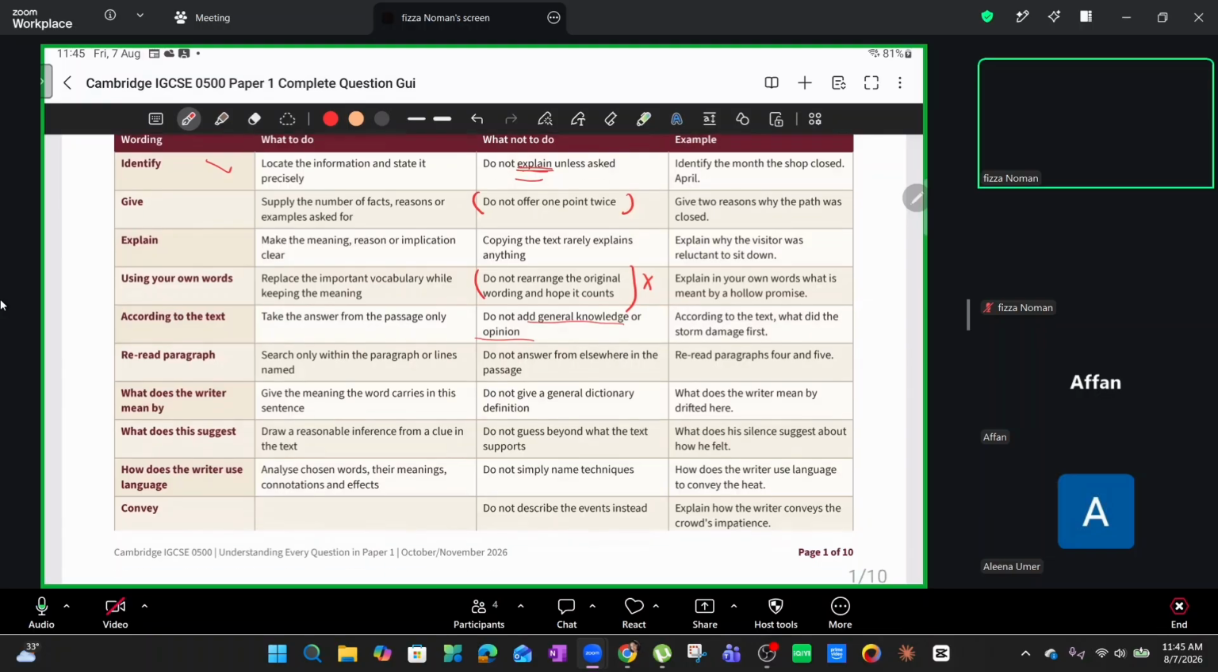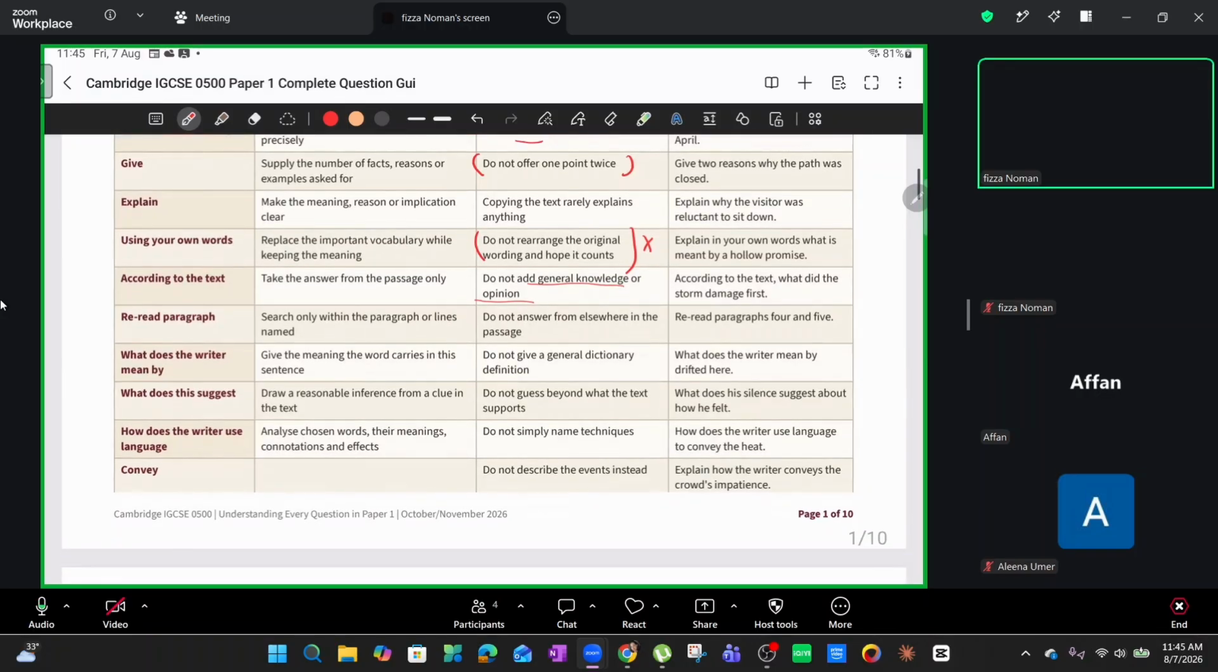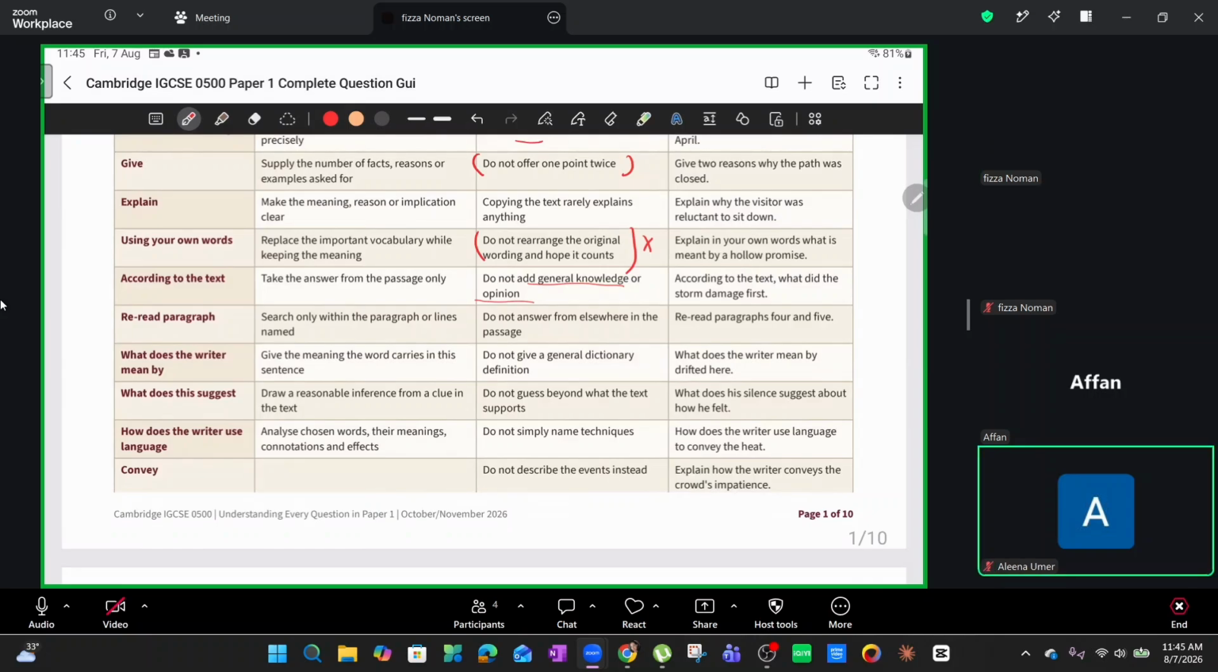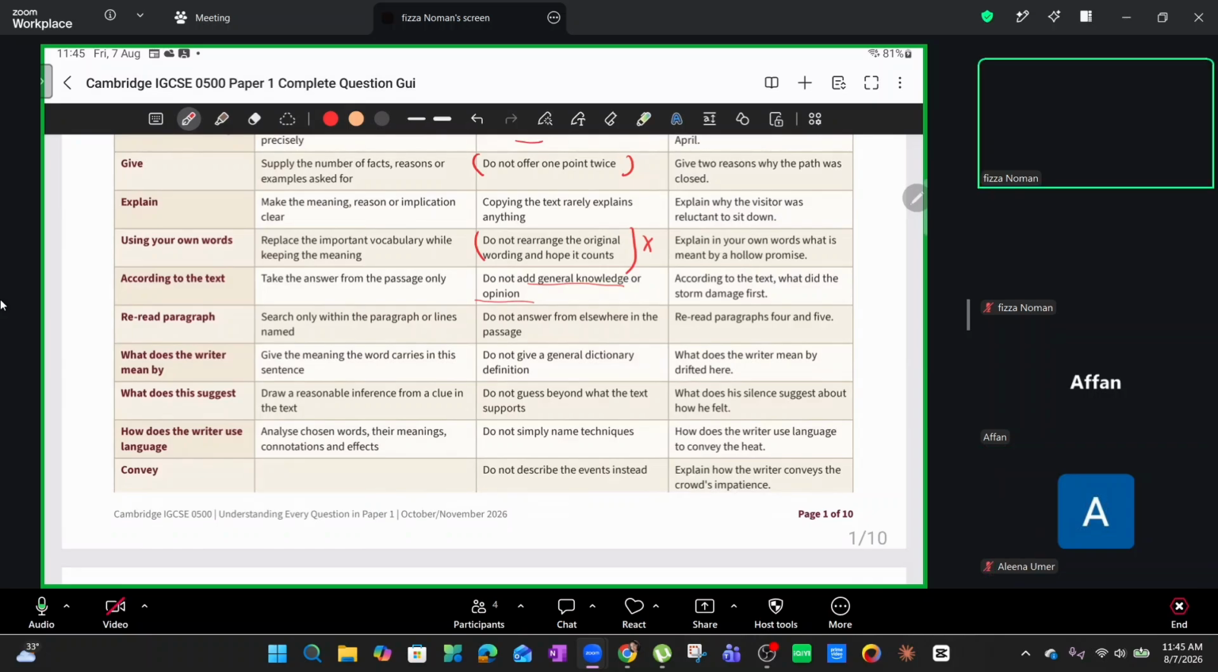Now, what does this suggest? Draw a reasonable inference from a clue in the text. What do we mean by the word inference? Yes, sir. What do we mean by the word inference?